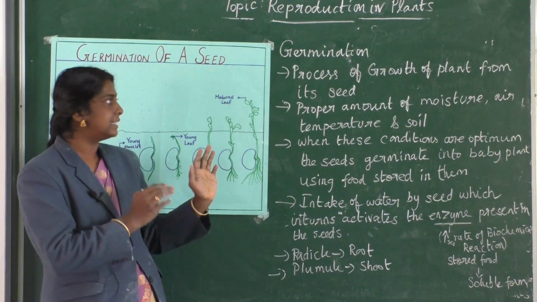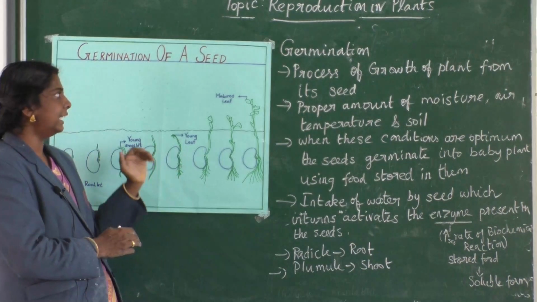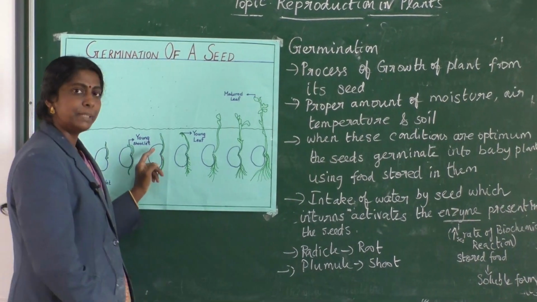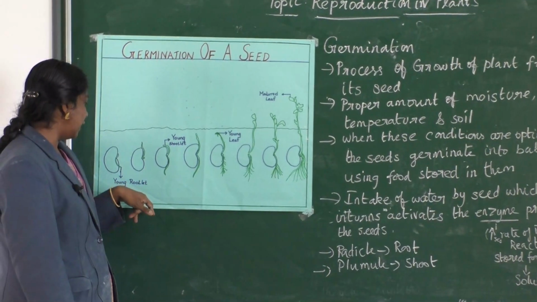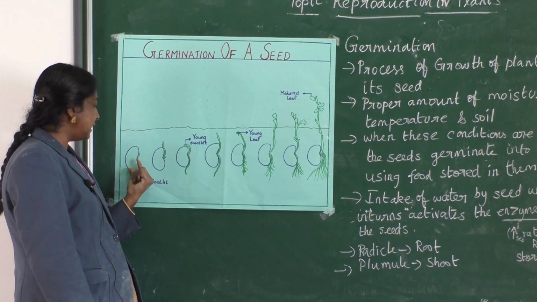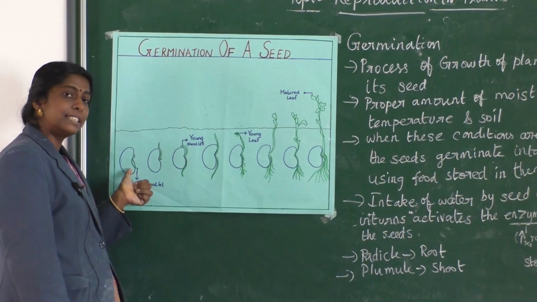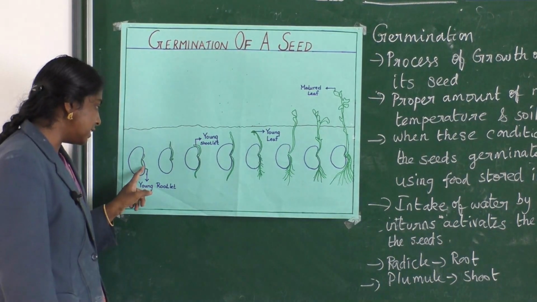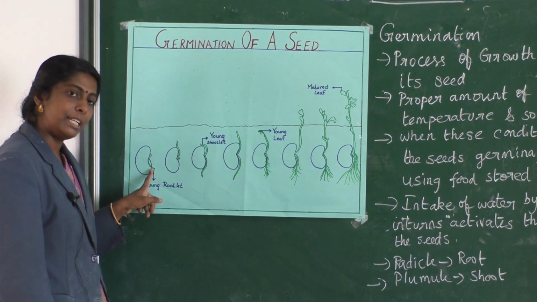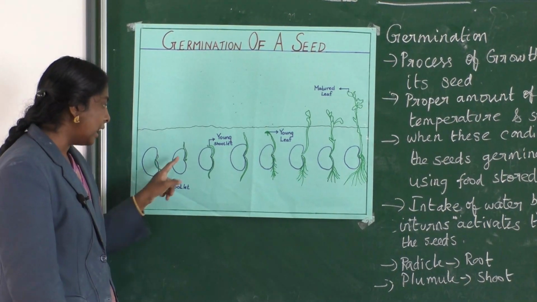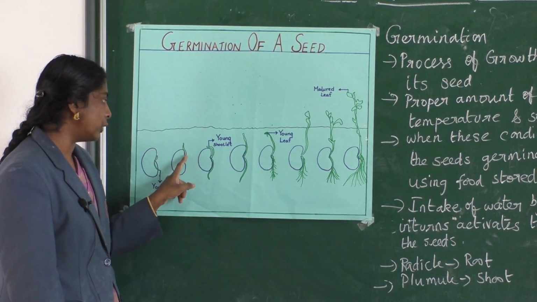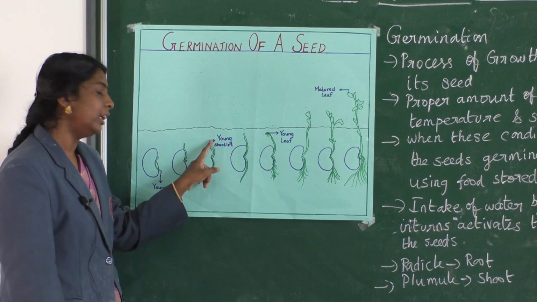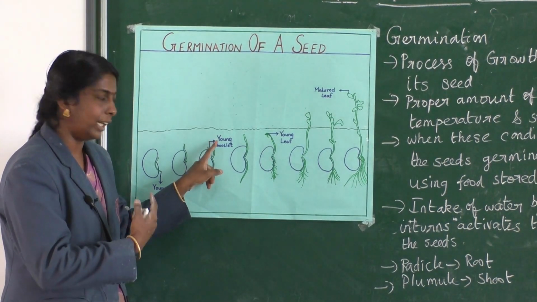Now how is this germinated? You can see this picture first. This is a seed where a young rootlet starts to grow. The one which is growing downwards is said to be the rootlet, and a young shootlet is growing upwards.